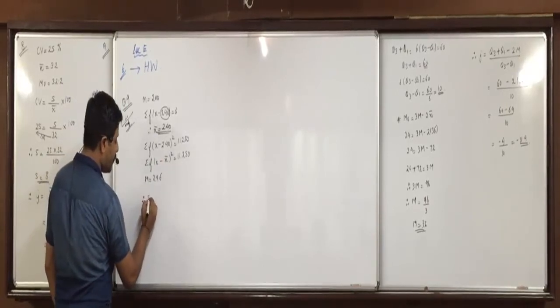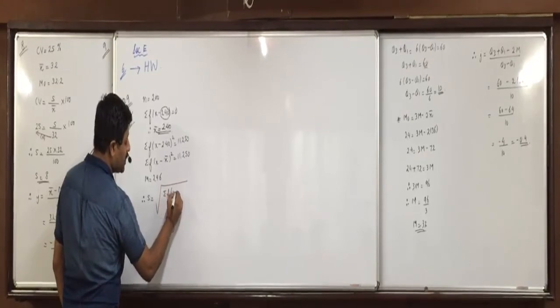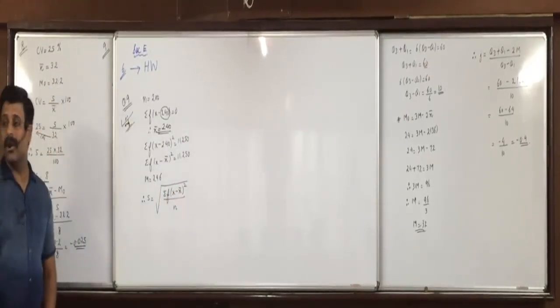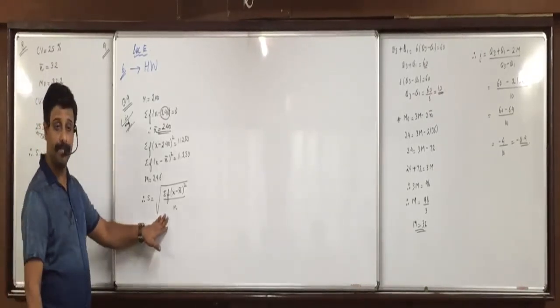That is square root of sigma f x minus x bar whole square upon n. First formula of S. I made you write 3 formulas of S in each category and group, discrete and continuous, total 9. This was the first one.